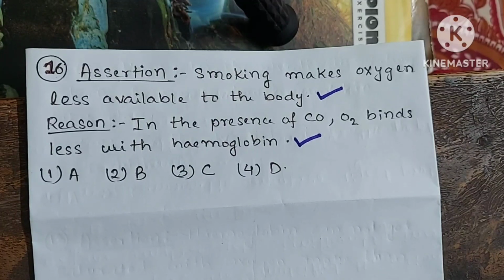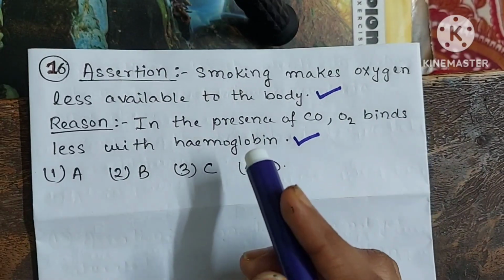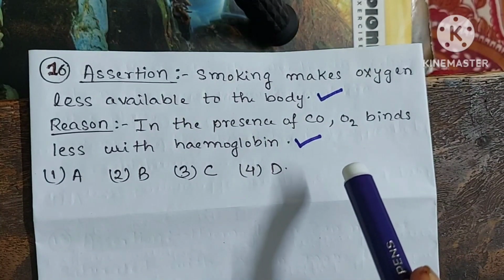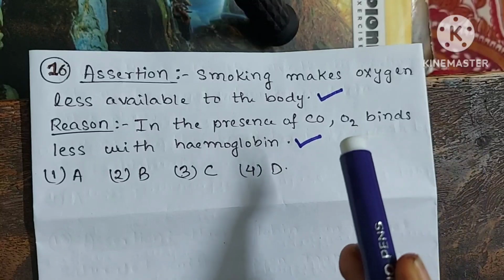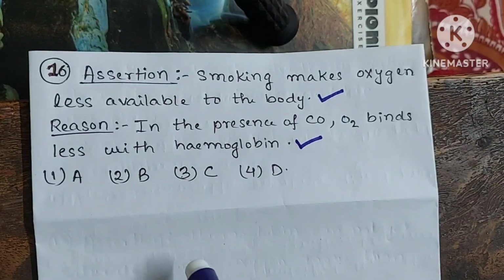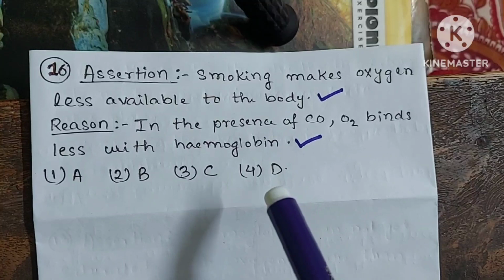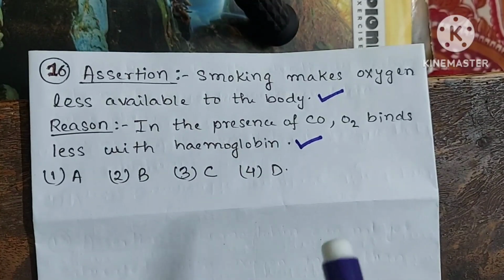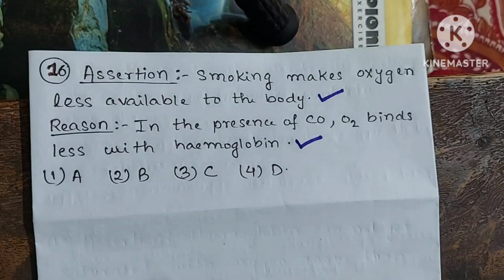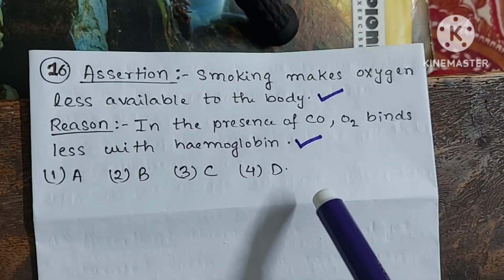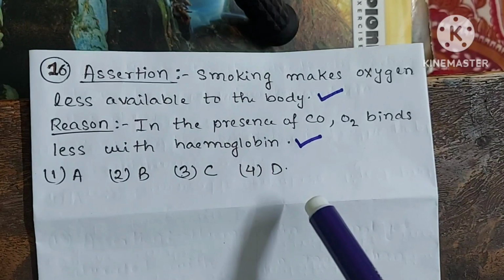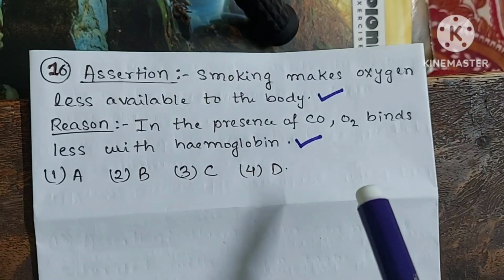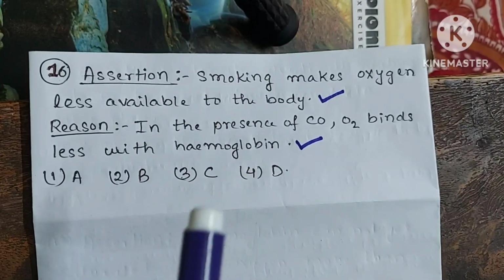Okay, see here. We know smoking releases carbon monoxide gas in our body. Now, as the affinity of hemoglobin is more towards carbon monoxide than oxygen, therefore oxygen binds less with hemoglobin when carbon monoxide is present. So, due to this, oxygen is less available to the body during smoking.